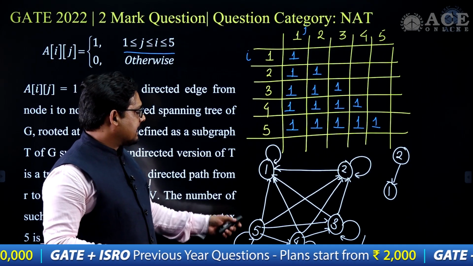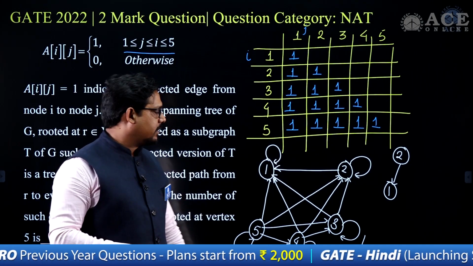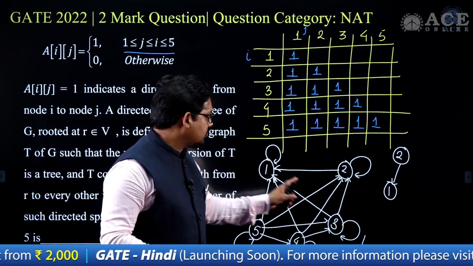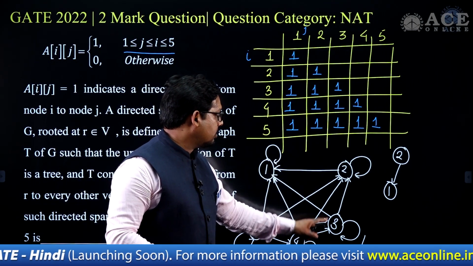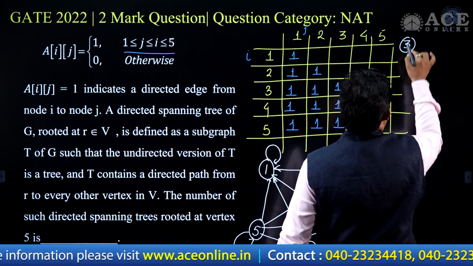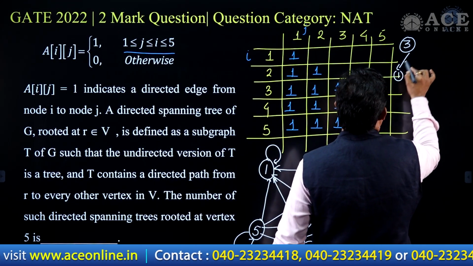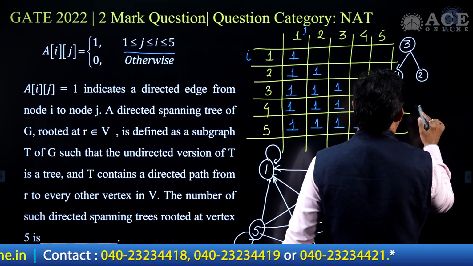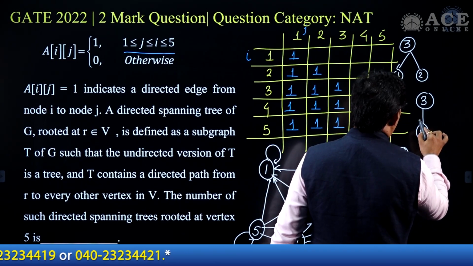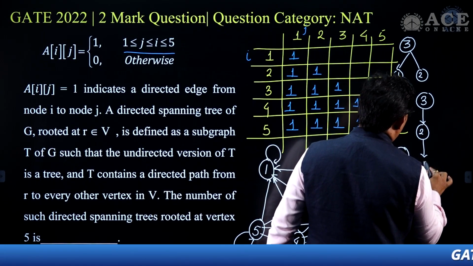Now, what about 3, how many spanning trees are possible? Here I can say 3 to 1, 3 to 2. If I say 3 to 1 and 3 to 2, this is one spanning tree, and then there is 3 to 2 and then 2 to 1. This is also a possible directed spanning tree.